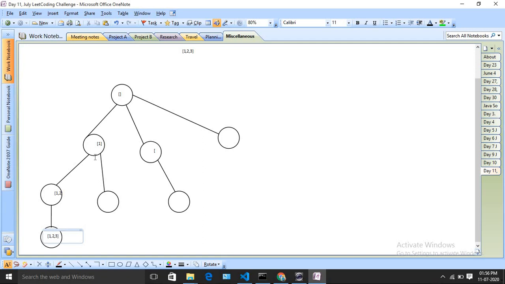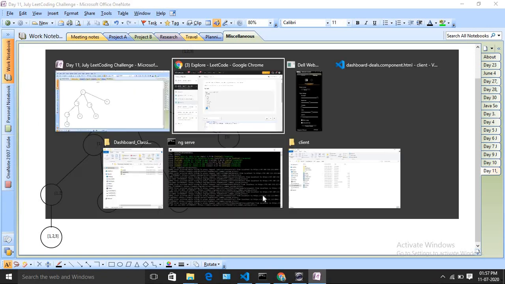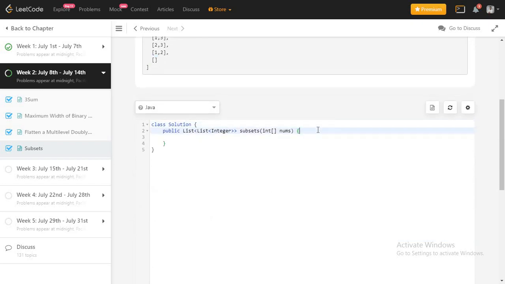Again I will come back here and I will check. Yeah, again I can find that here we can make another combination, right? 1 and 3. Yeah, that's fine. Now again there is no more possible combination. Then I will come back to here, then I will come back to here. Then again I can see that, yeah, we can go to 2, right? Again from 2 we can go to 2 and 3, right? Again there is no more possible combination. I will go back to my root, and again I can see that I can go to 3, right? So these are the possible combinations, you can say. There are a total of 8 nodes, so you need to return all the 8 nodes, right? So let's write the code, and if needed I am going to explain it further.